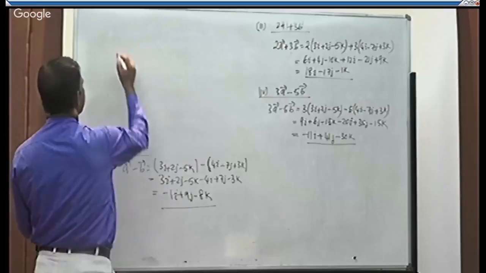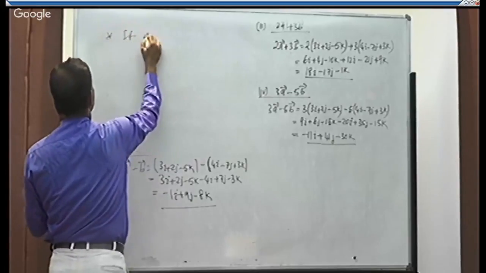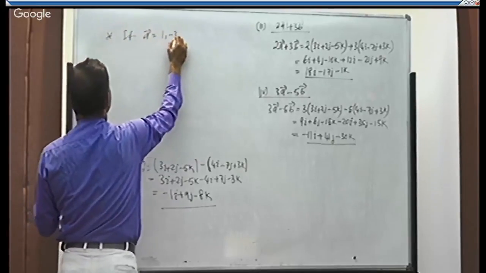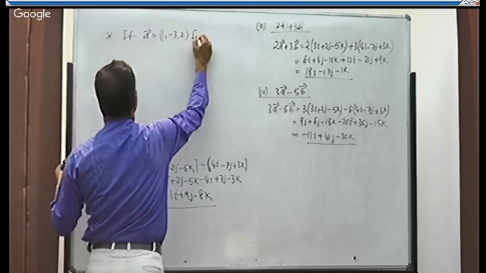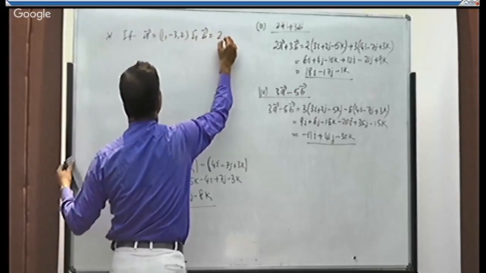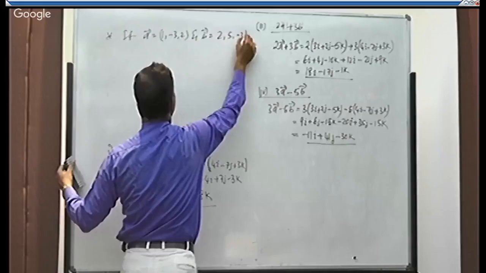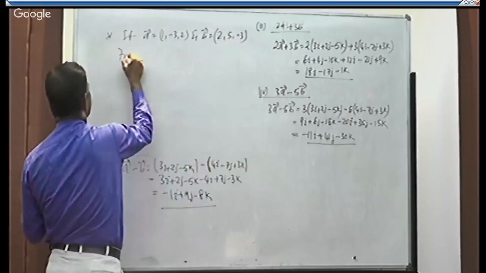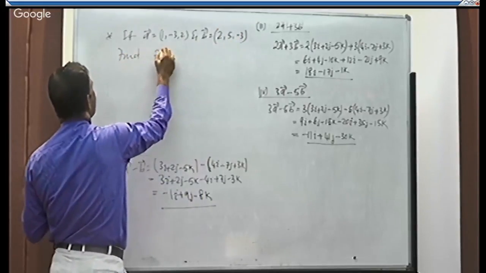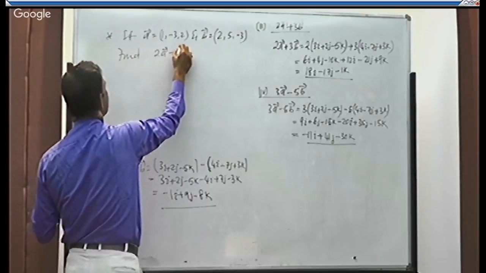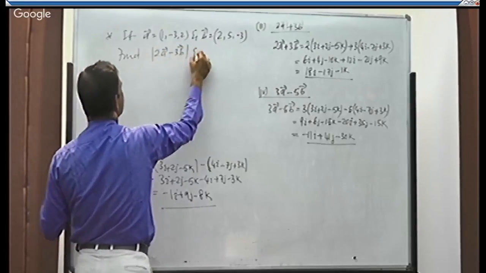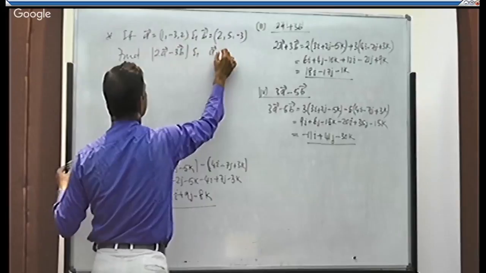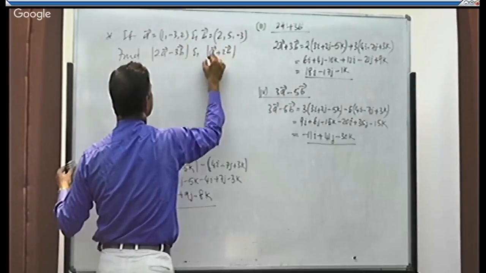So for example, if A is equal to 1 comma minus 3 comma 2 and B is equal to 2 comma 5 comma minus 3, find the magnitude of 2A minus 3B and the magnitude of A plus 2B.